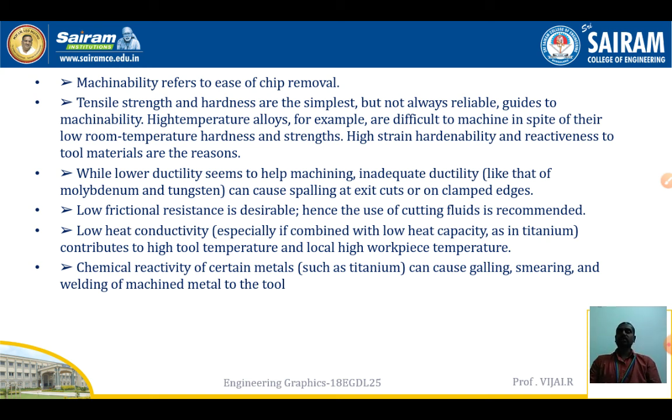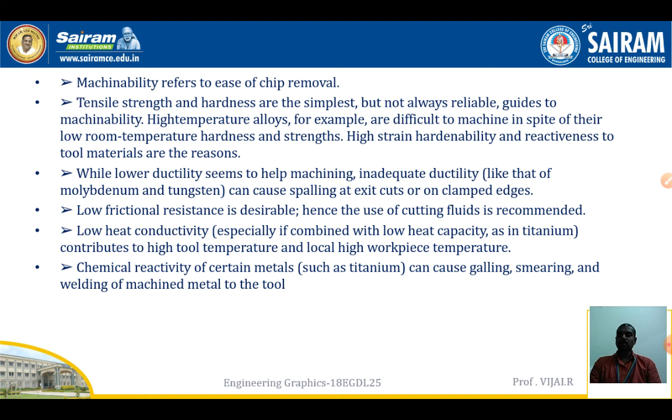So good machinability is needed for making the component, and tensile strength or hardness is a simple guide for machinability. Also, materials with high temperature strength are difficult to manufacture, and ductility helps in machining. Inadequate ductility causes many damages on the edges.